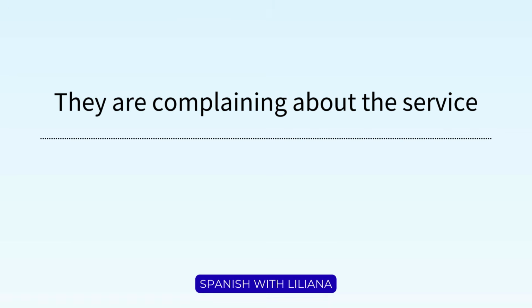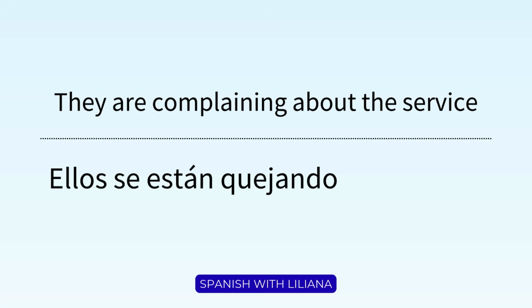How would you say they are complaining about the service in Spanish? They could mean ellos or ellas. Then we have se están quejando. So the gerund. Ellos se están quejando. In Spanish, we use the gerund with the verb estar.